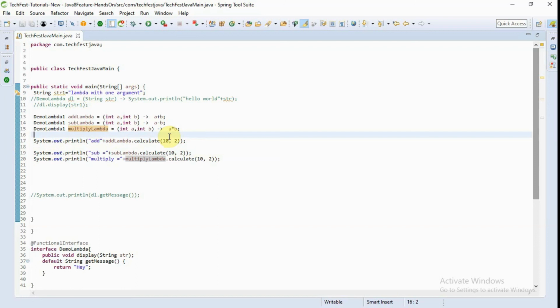So this is the way we can define lambda expressions, and it is a very important feature. If I were to say, all the Java 8 features revolve around implementation with lambda expressions, and lambda expressions are highly used in Java 8 programming.